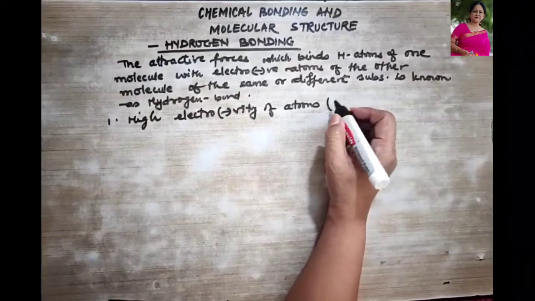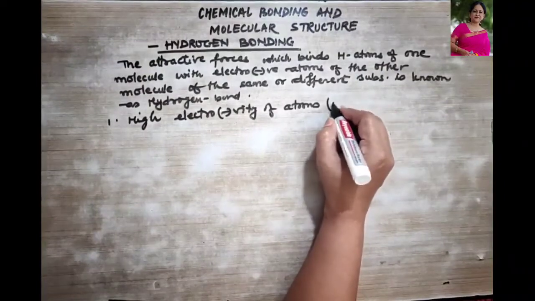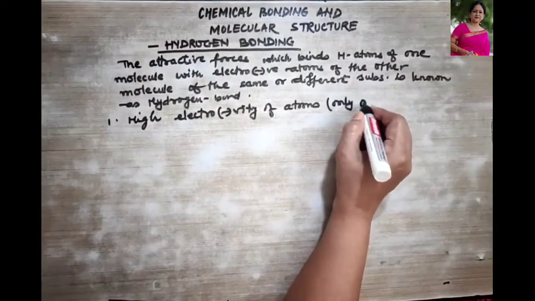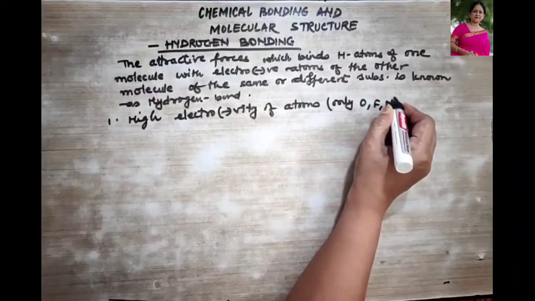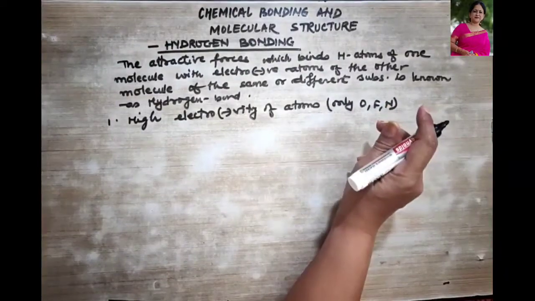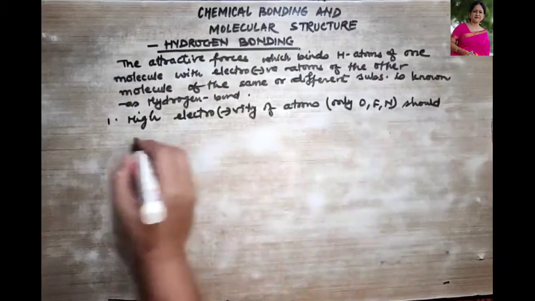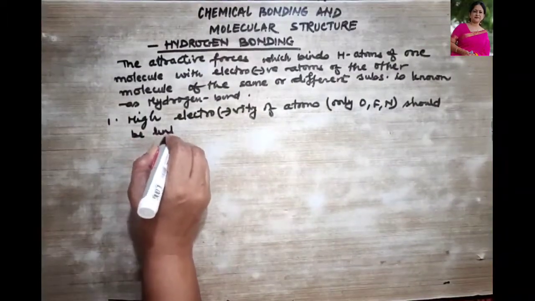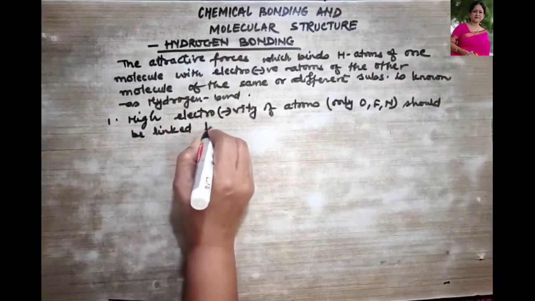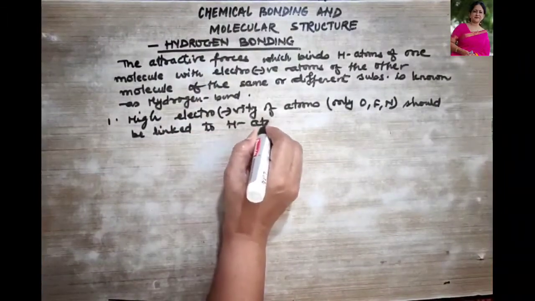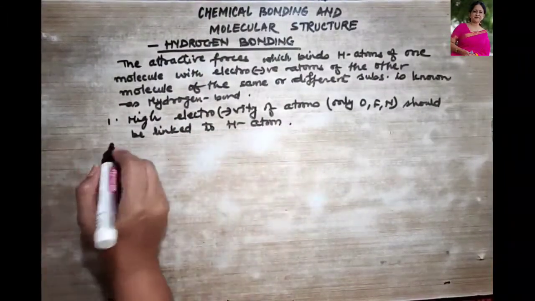We are talking about only oxygen, fluorine and nitrogen, right? They should be linked to hydrogen atom. This is the first condition.